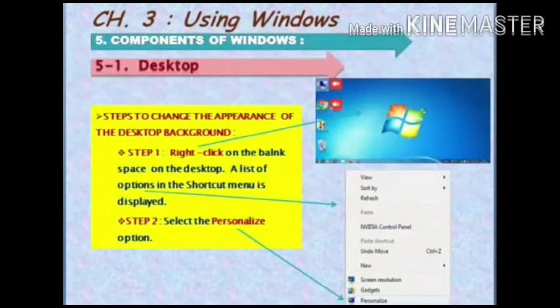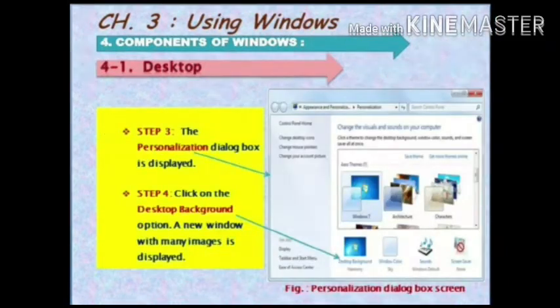Steps to change the appearance of the desktop background. Step 1. Right click on the blank space on the desktop. A list of options in the shortcut menu is displayed. Step 2. Select the personalize option. Step 3. The personalization dialog box is displayed. Step 4. Click on the desktop background option.